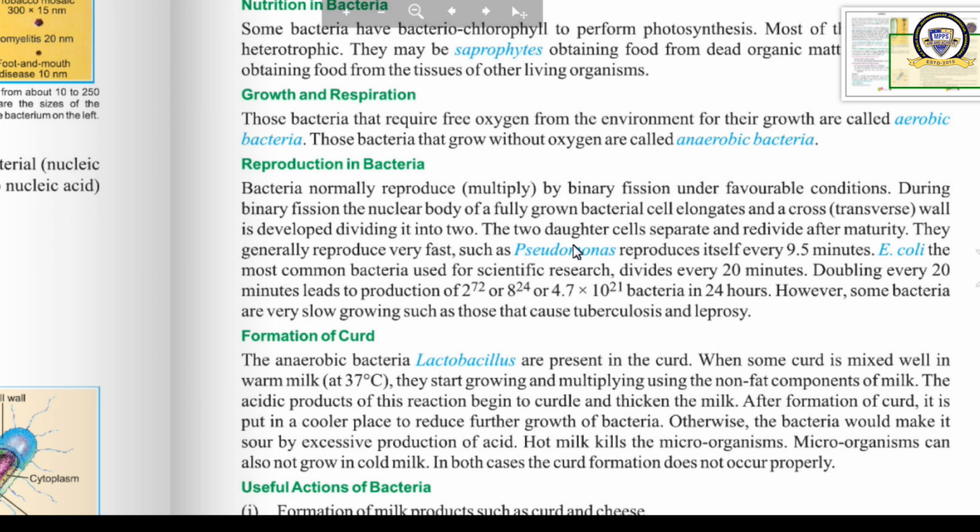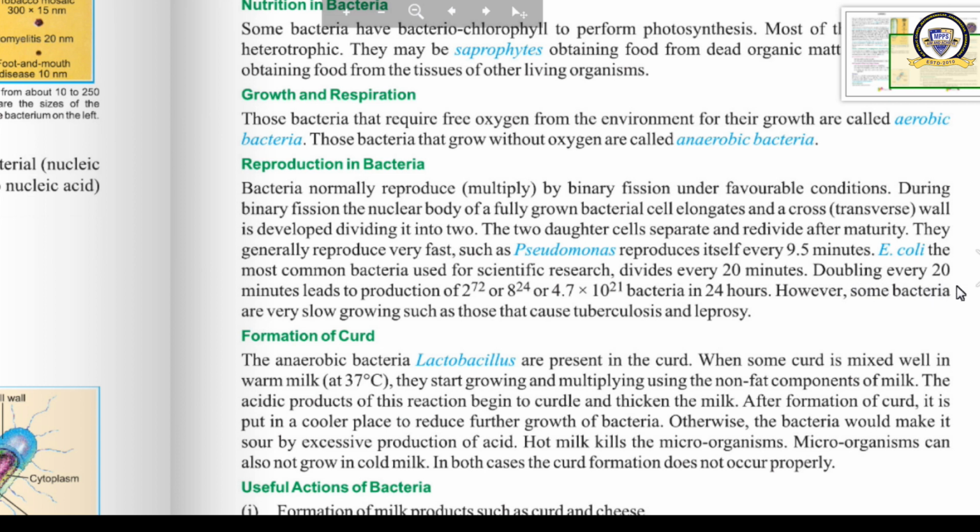The two daughter cells separate and redivide after maturity. They generally reproduce very fast. Pseudomonas reproduces itself every 9.5 minutes. E. coli or Escherichia coli, the most common bacteria used for scientific research, divides every 20 minutes.